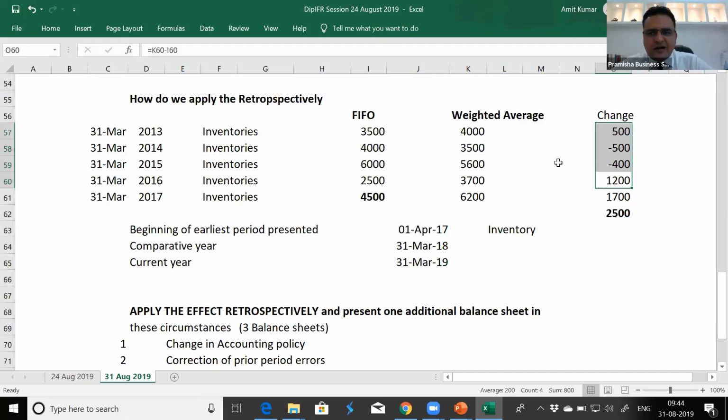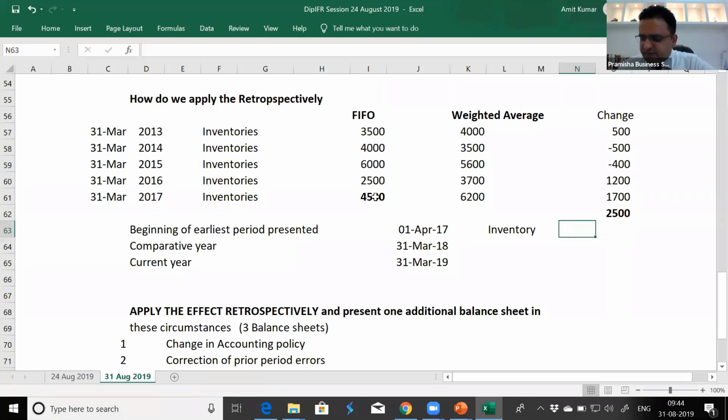So till 31st March 16, the cumulative effect was 800. And when we recalculated on 31st March 17, it turned out to be 1700. Total impact 2500. On recalculation of inventories, these are the changes. So 2500 is the total increase in terms of inventories if we apply the effect retrospectively, as if we have been doing since the beginning.